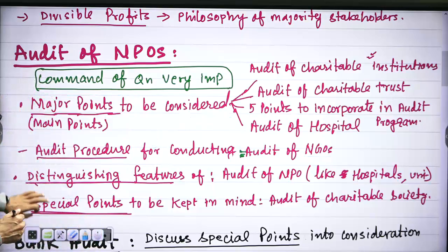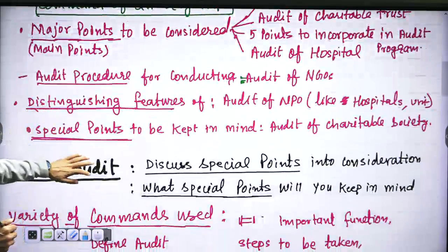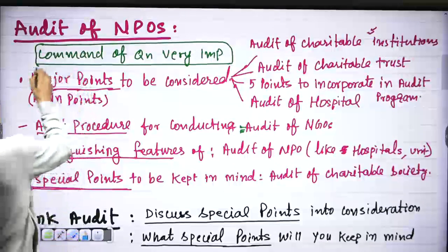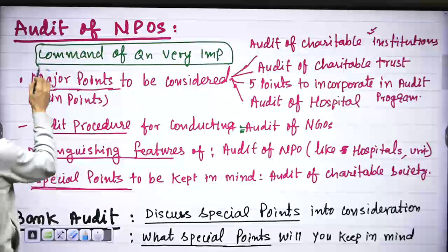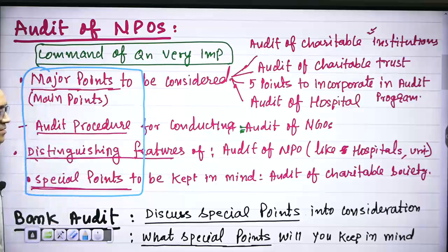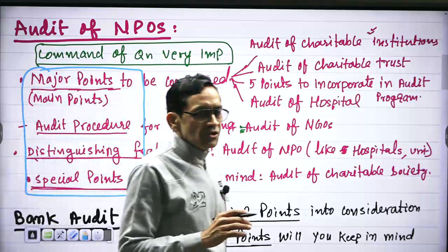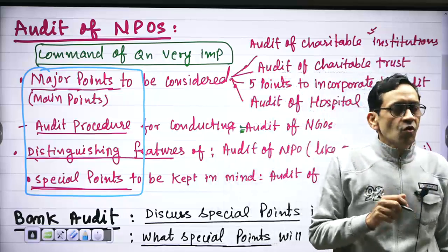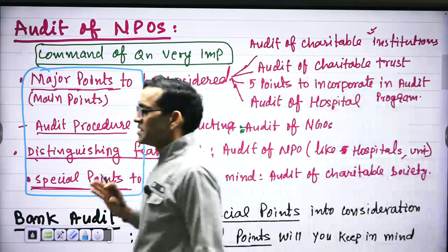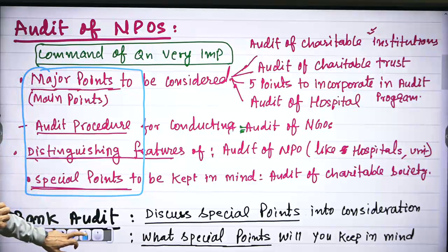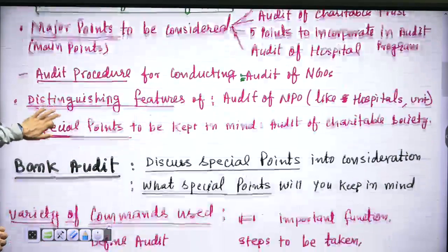Right? And thereafter a special point to be kept in mind, again, same thing. In other words, we can merge all of these in one group. And that is essentially written at start of any question: special points or key criteria or key considerations or points of attention. All of these mean the same thing. You have to write the unique points. Right? That is the command of questions in audit of NGOs. And that is very important also.